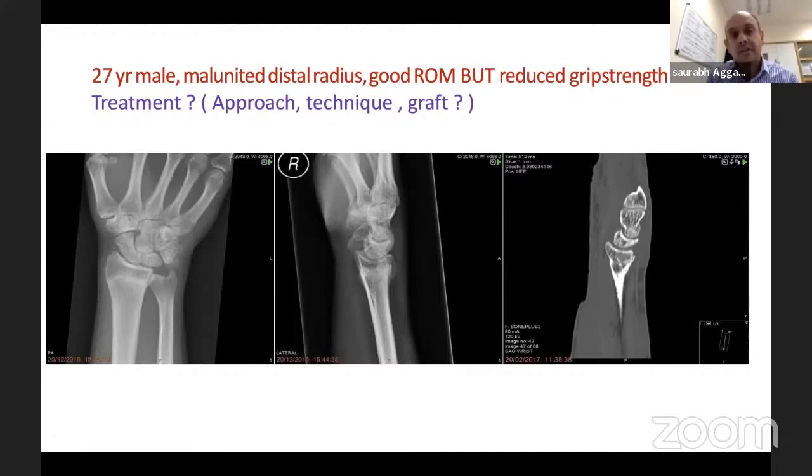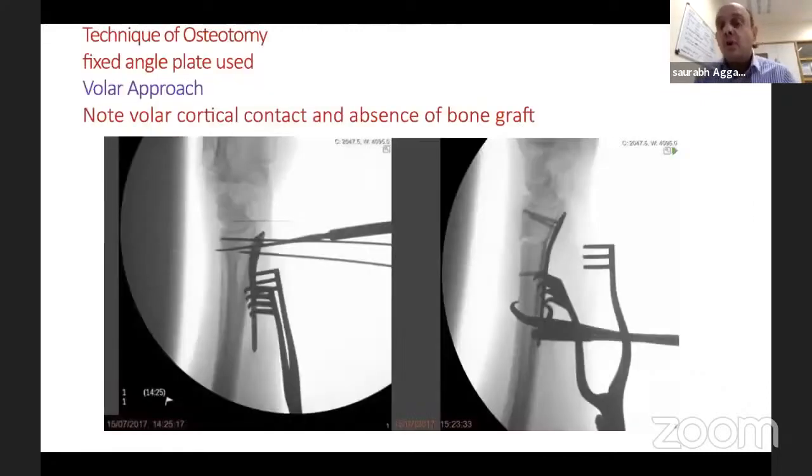Approach, let's see what we did. So we saw a dorsal approach for a dorsal malunion in the first lady. In this case, I decided to do a volar approach, and I'll tell you why in a minute. So if I take you through the images, you can see plate is on the volar surface. So we did a volar approach. A bit about the technique.